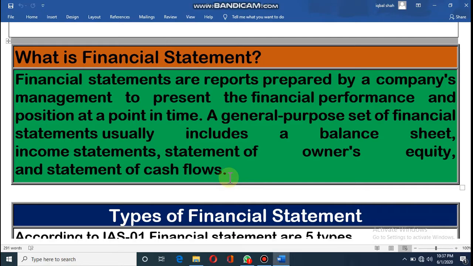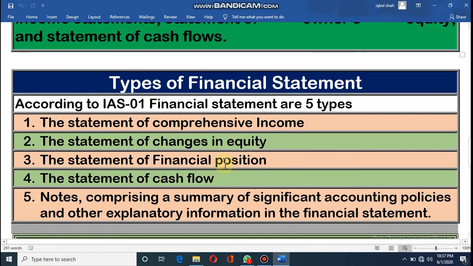Dear student, now types of financial statement. According to IAS, all of you know what IAS is. I have discussed it earlier, at the beginning of the year. Dear student, IAS means International Accounting Standard. That means all over the world, accounting is running in a similar way under the leadership of IAS. The International Accounting Standards Committee, IASC, declared the rules, and the first rule says that financial statements are of 5 types. That means an organization will prepare financial statements in 5 parts.